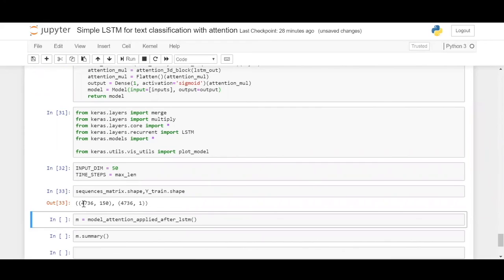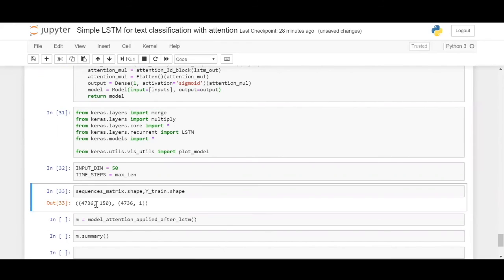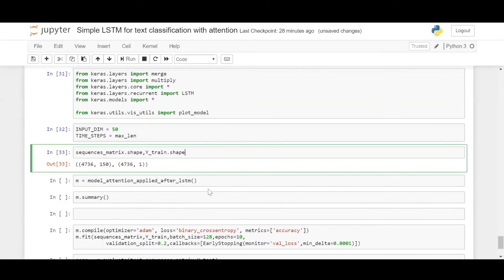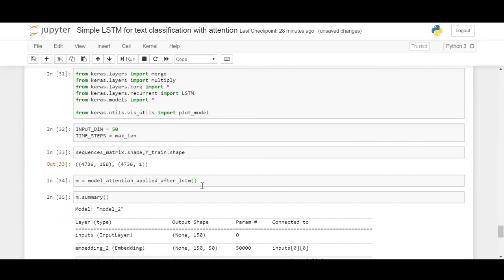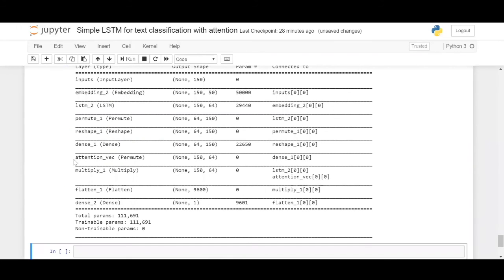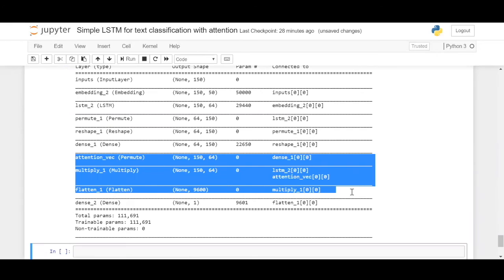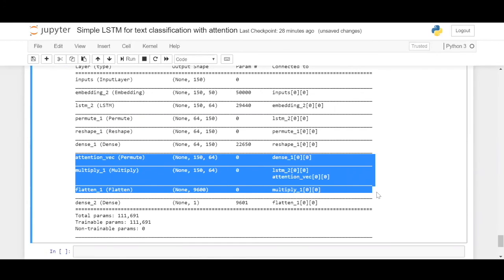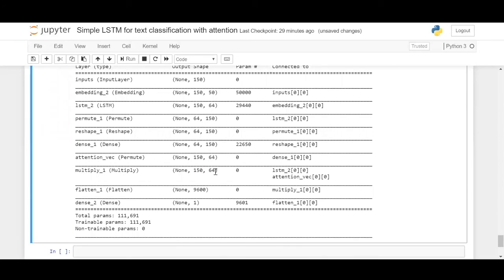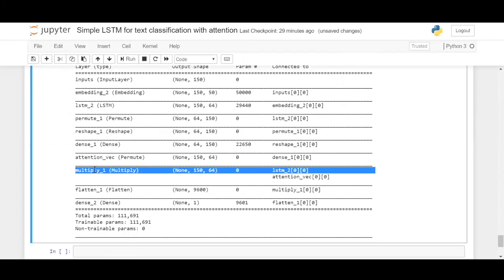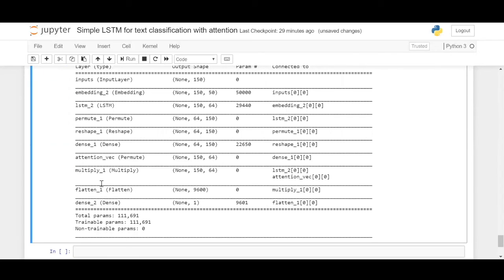So it's the same data. We have training data of 4,376 sentences which are now converted into integers of shape 4376, 150. And this is the target data. Now let us define M, which is nothing but the model with attention. So these are the attention layers. We have this two-dimensional data of 150, 64, right? This one, after going through the attention and multiply layers, will now be flattened. Flattened is nothing but making it flat.